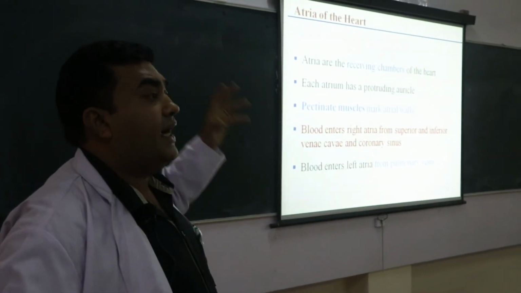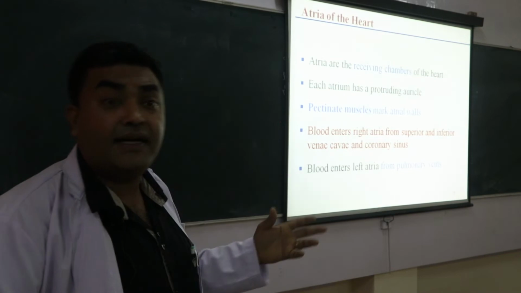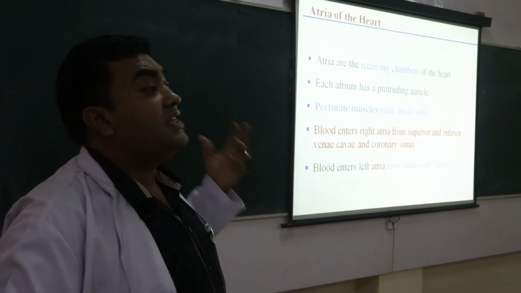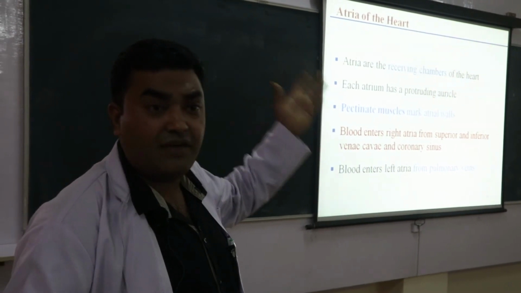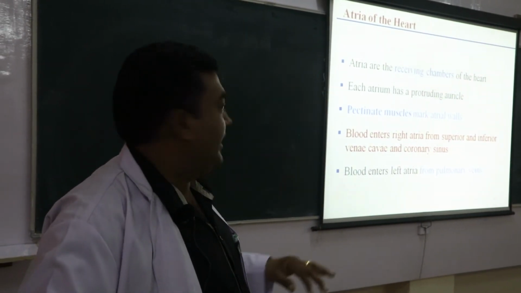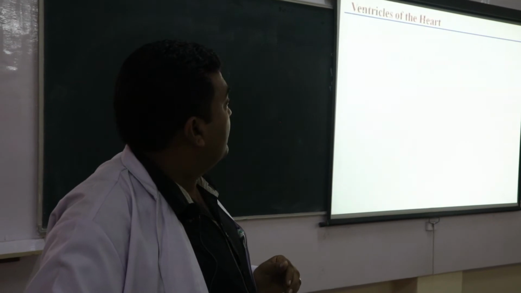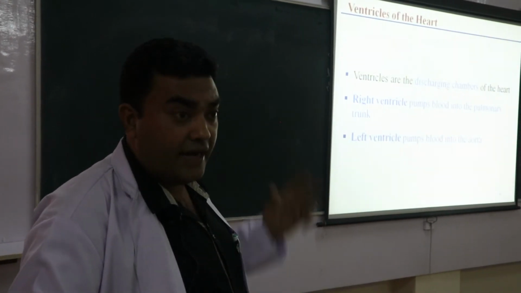Right atrium is what? It is the right upper chamber of the heart which receives the deoxygenated blood from the whole of the body, and the major vessels attached to it are the superior vena cava and the inferior vena cava. Then the ventricles, right ventricle.